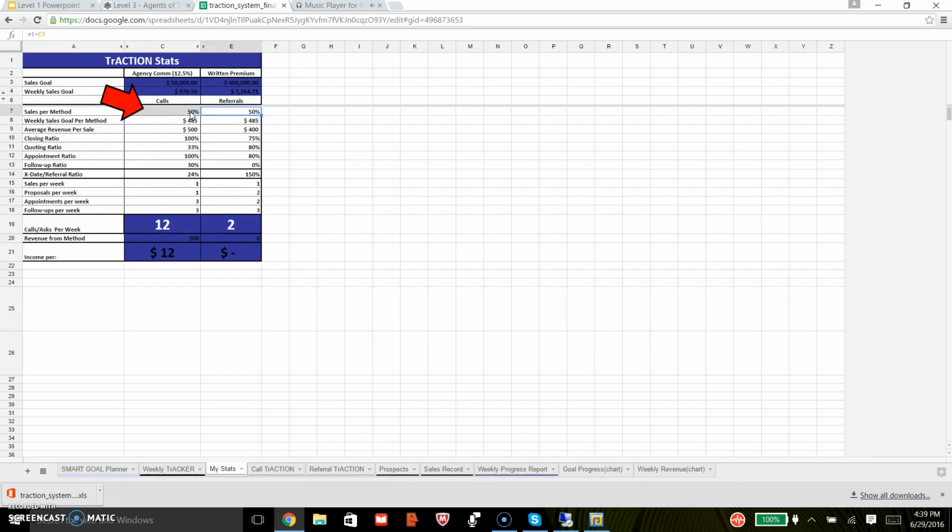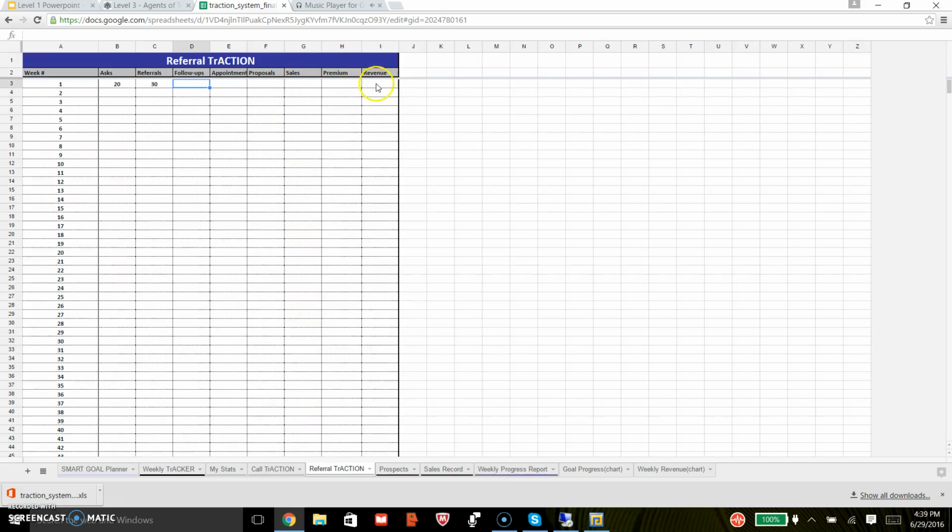The system will give you your own stats all the way through the process, so you can know exactly where your struggles and skills are. Weekly analysis of these numbers will make your critical question easy to figure out for your Monday morning meeting. The best part of the whole system is that it tells you exactly how many calls and how many asks you need to make the following week to keep you on track to hit your goals. Again, making it simple. Not easy, but simple. One nice feature is that it shows you how much money you will make for your agency every time you make a phone call or ask for a referral.